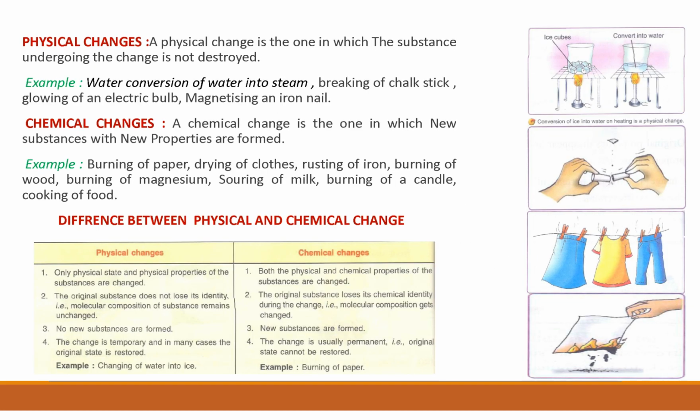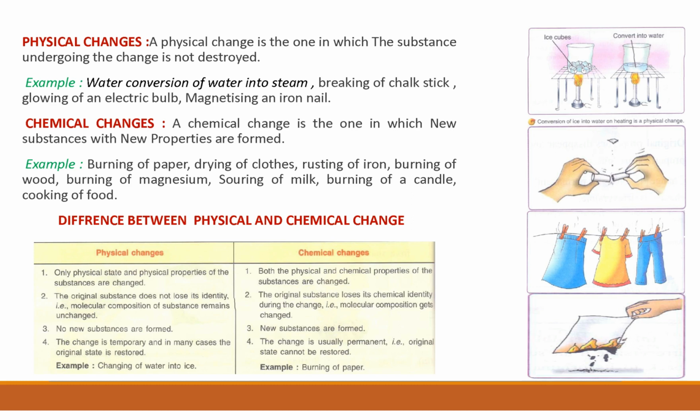Then we come to the next point, physical changes. As the name suggests, a physical change is one in which the substance undergoing the change is not destroyed. In physical changes, only physical properties change. There is no change in the chemical properties. Example, conversion of water into steam. So you can say only the physical property is going to change.